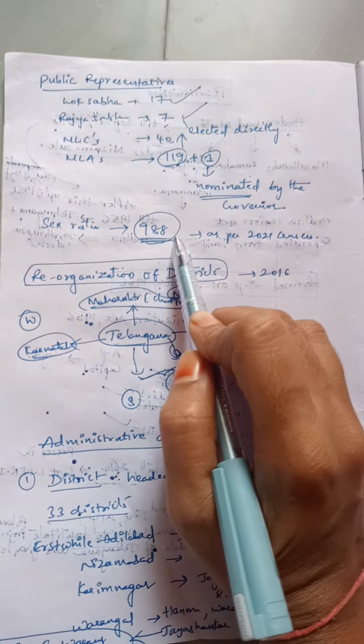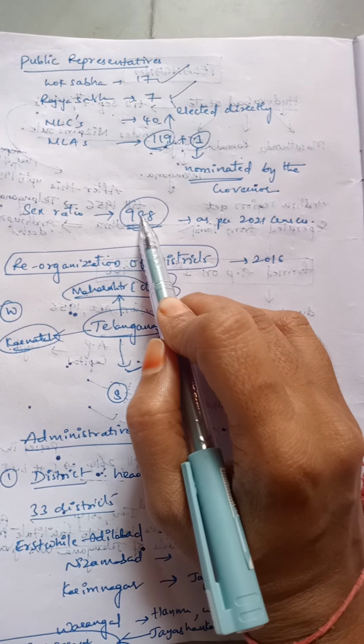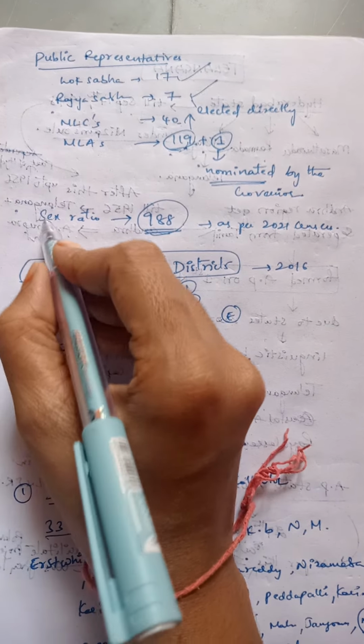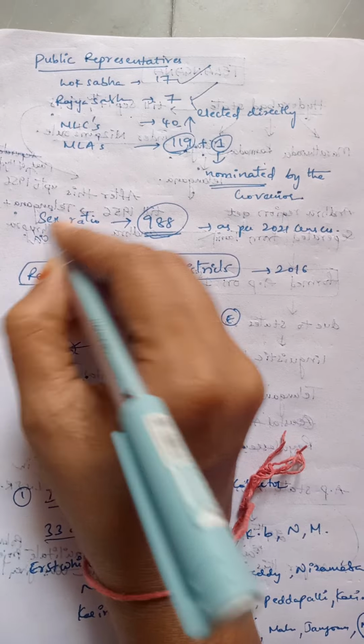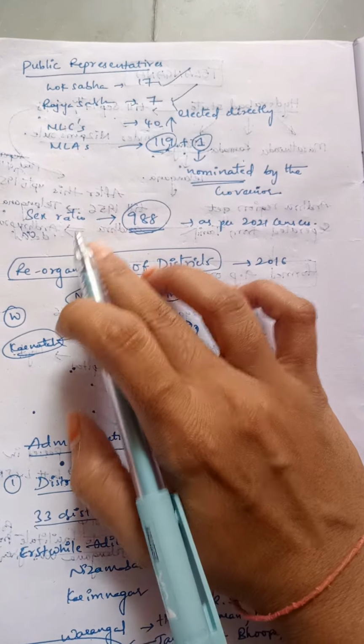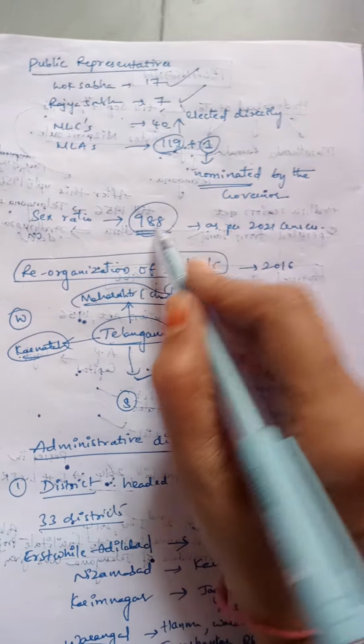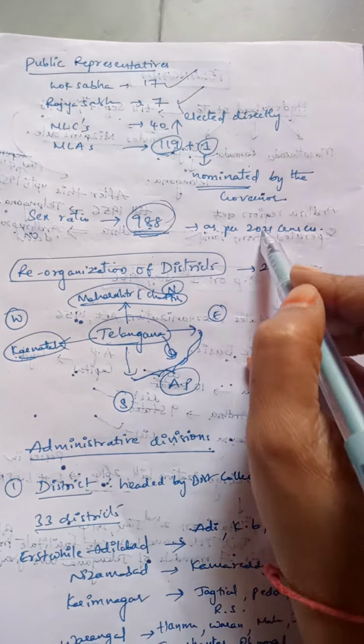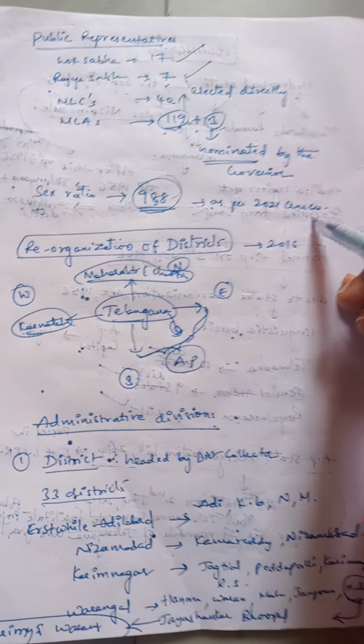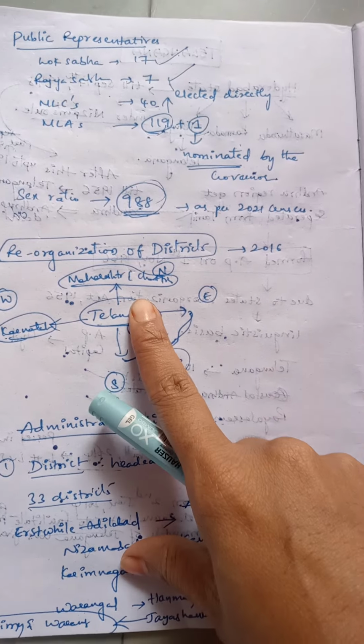And coming to the sex ratio, that is the number of females per 1000 males, it is only 988 as per the 2021 census.